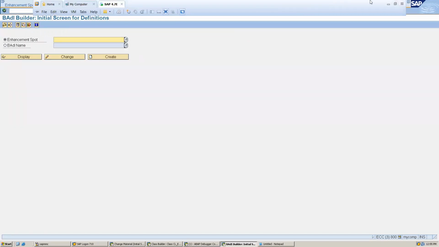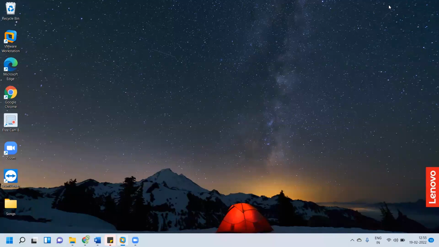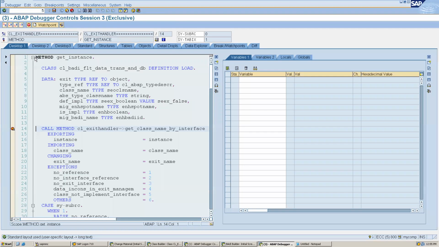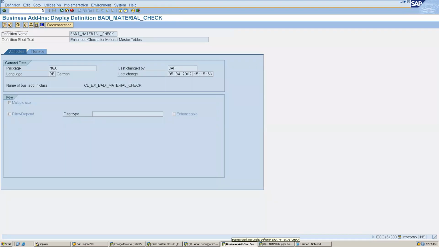I think recording is in progress, right? Yes. Okay. But this is very important. And here we can give the body name. Now I am removing this breakpoint because for each and every body, as I said, it will stop here. So I do not want body of SE18. I just want to say button.